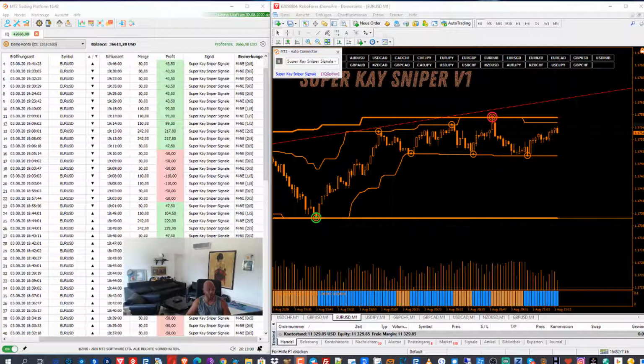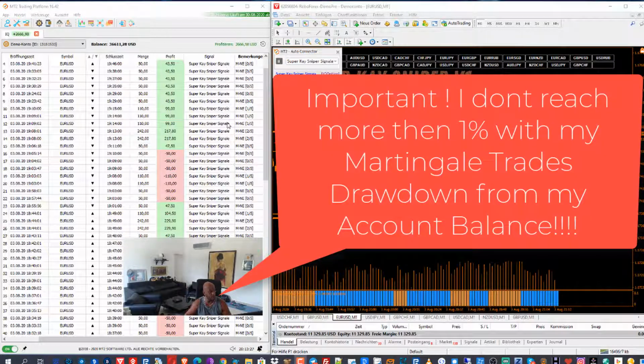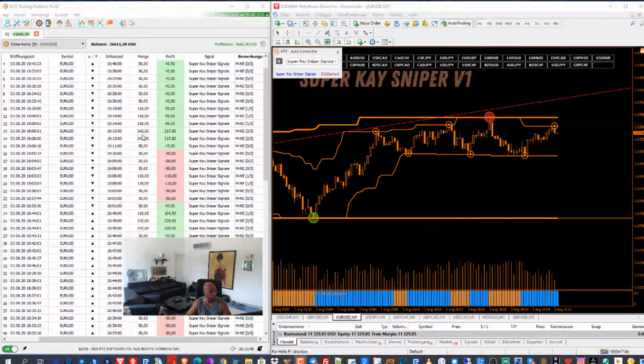So guys, after more than 4 hours of automated trading, I get $2,666 US on my demo account. And the important thing is I don't go with my martingale trades over 1% of my account. You see, my account is $36,611, and the highest martingale trade was $242.